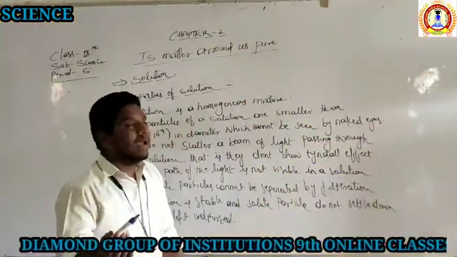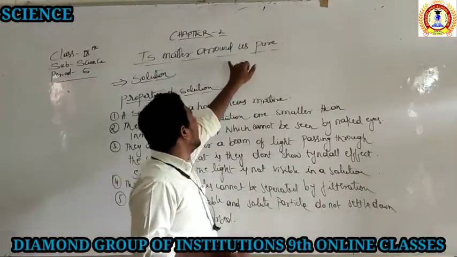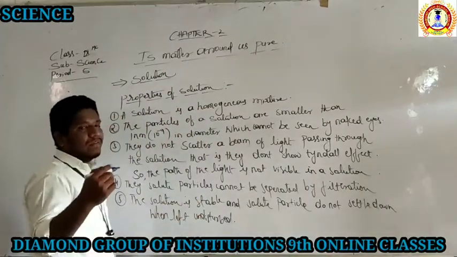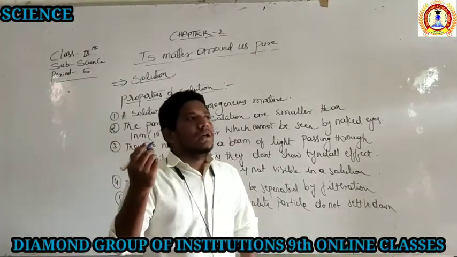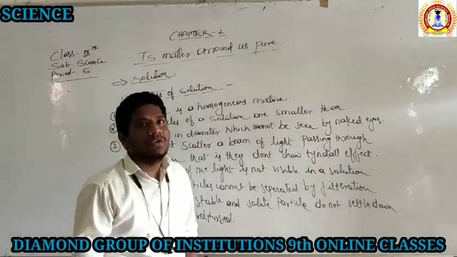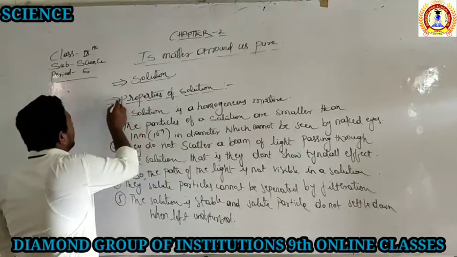Students, again I am here to discuss the ninth standard second chapter, that is "Is Matter Around Us Pure?" Yesterday in class we discussed what a solution is, what the solute and solvent are, all the definitions with examples also. So today we will again discuss the solution only, and its properties.